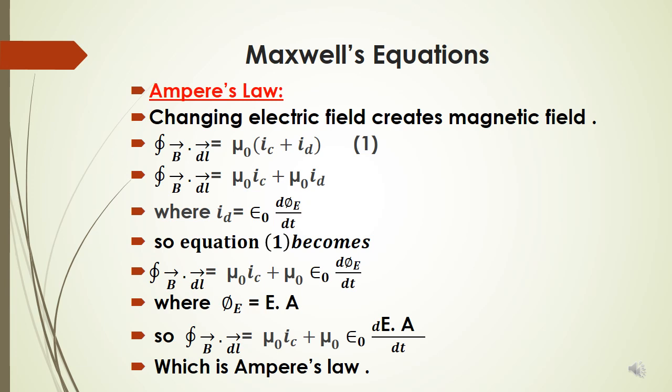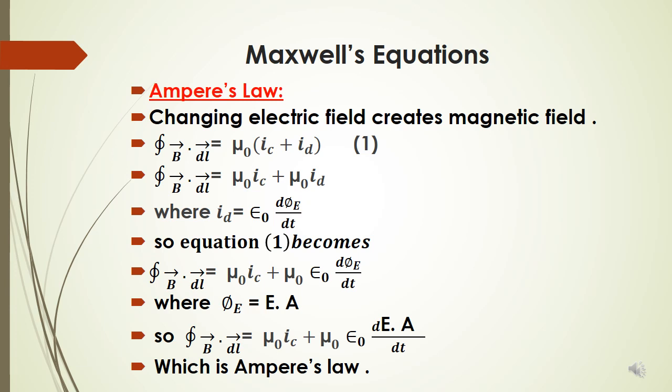If we extend it, closed integral B dot dl equals mu naught IC plus mu naught ID, and ID equals epsilon naught d phi E upon dt, which we will study in our next lecture. Leave it for now. Again we can write closed integral B dot dl equals mu naught IC plus mu naught epsilon naught d phi E upon dt, where phi E is E dot A.